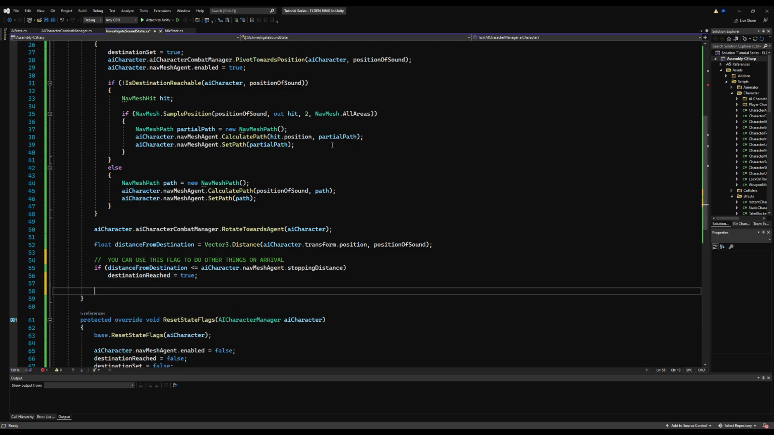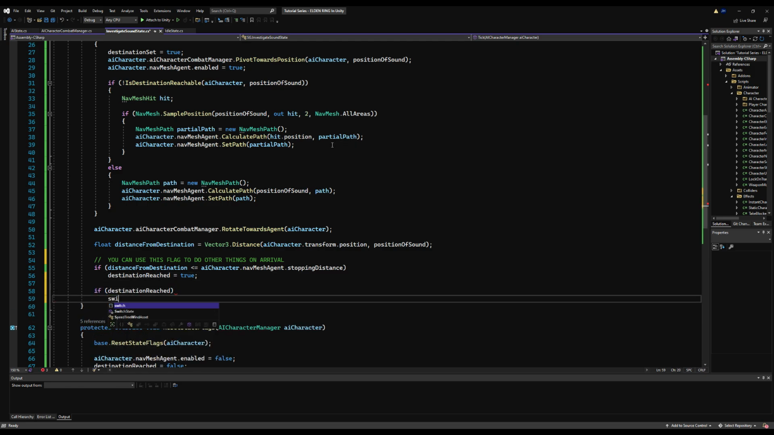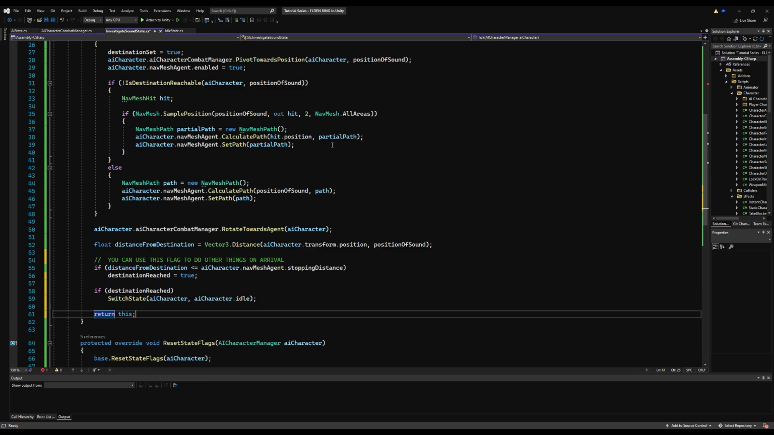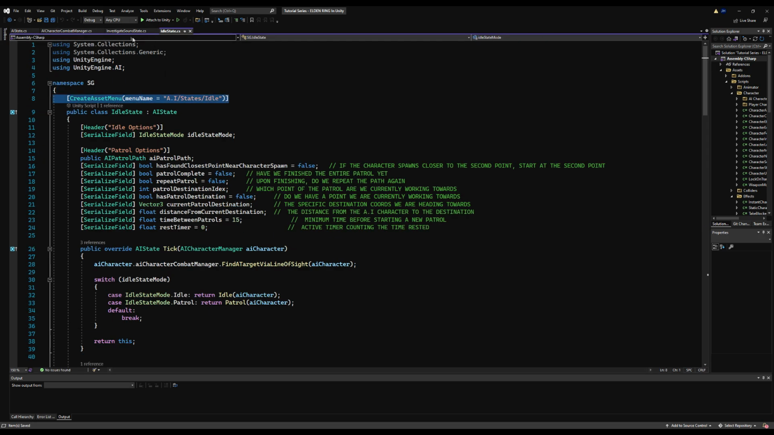Okay, so I'm going to save this. And then right below this, I'm going to say if destination has been reached, we're going to switch state, aiCharacter, and then we're going to pass the idle state. And I'm going to add a timer to this in a moment, so they're going to investigate for a moment, but I just want to make sure this works first. So then we're going to say return this, and I'm going to jump over to the idle state.